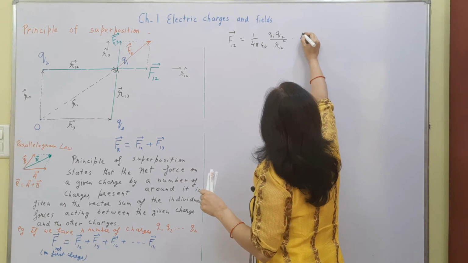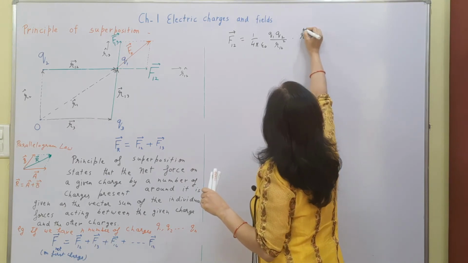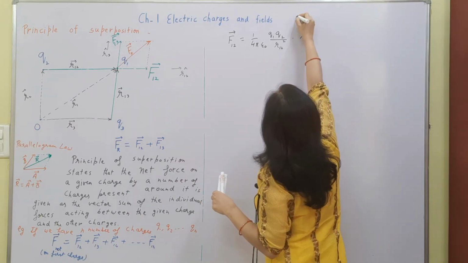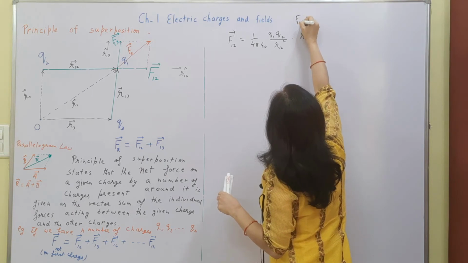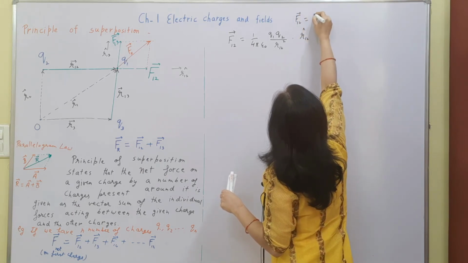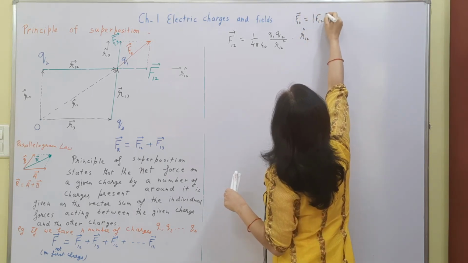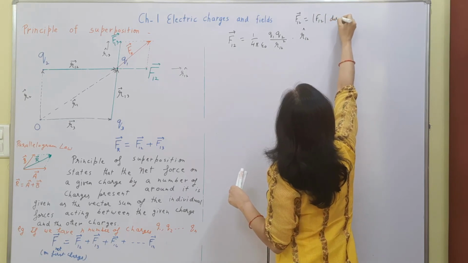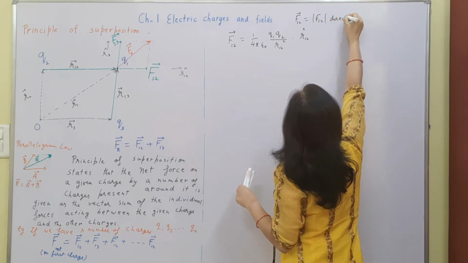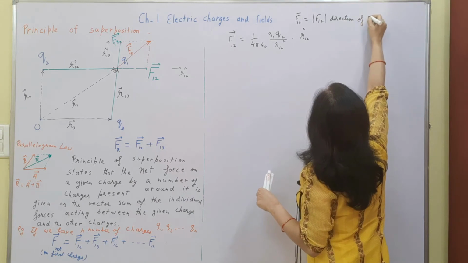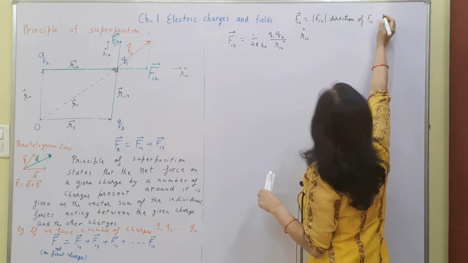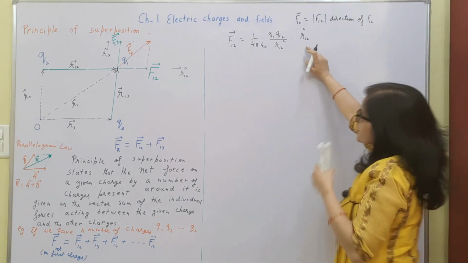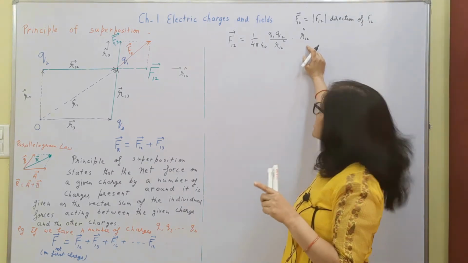So this is R12 cap, because a force is written as the magnitude of the force into the direction of the force. The direction of force 12 is R12 cap.